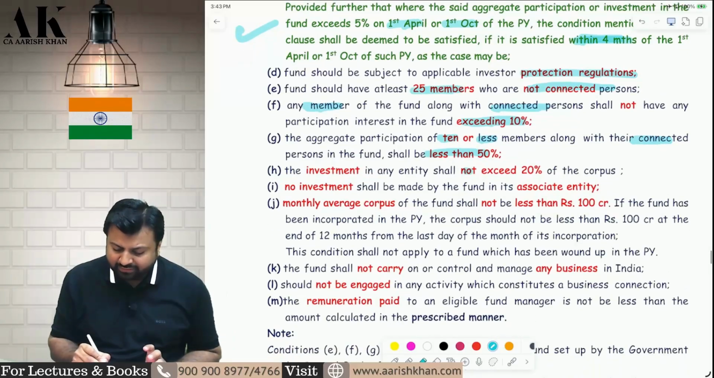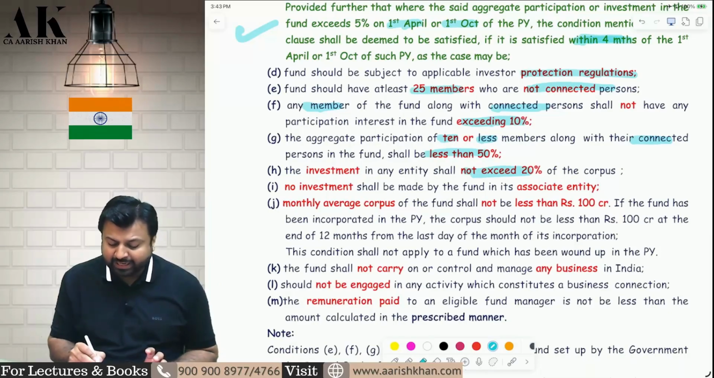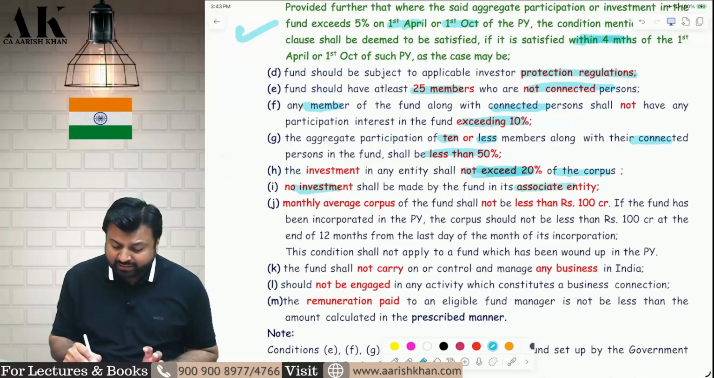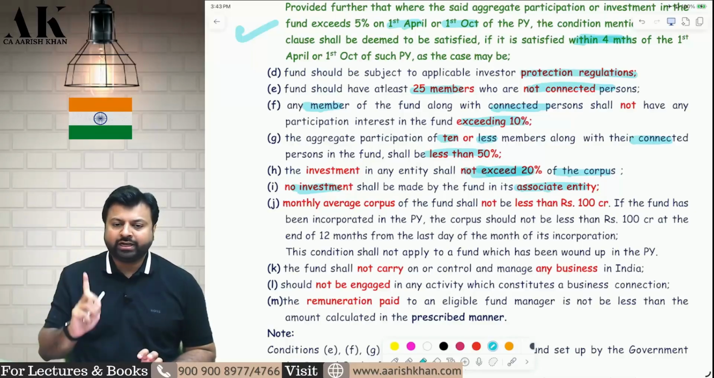Next, the fund should not invest in any entity 20% or more than 20%. The investment in any entity should not be more than 20%. It can be up to 20%. The fund should not invest in an associated entity. The fund should invest in outsiders, not in an associated entity.